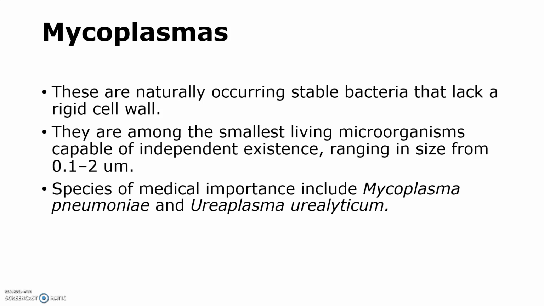They are among the smallest living organisms capable of independent existence, ranging in size from 0.1 to 2 micrometer. The species of medical importance include Mycoplasma pneumoniae and Ureaplasma urealyticum. These two organisms come under the group of mycoplasmas, very small organisms.